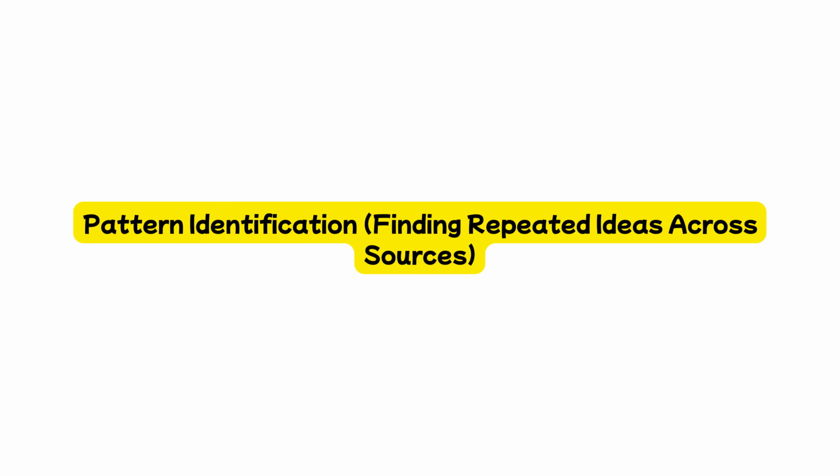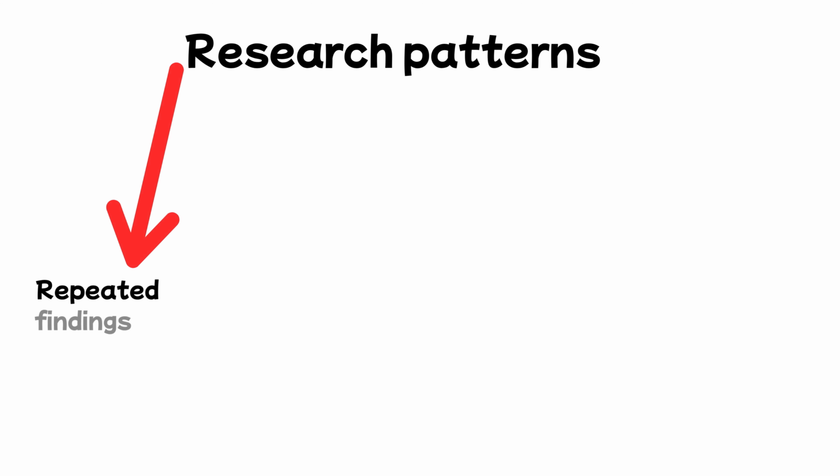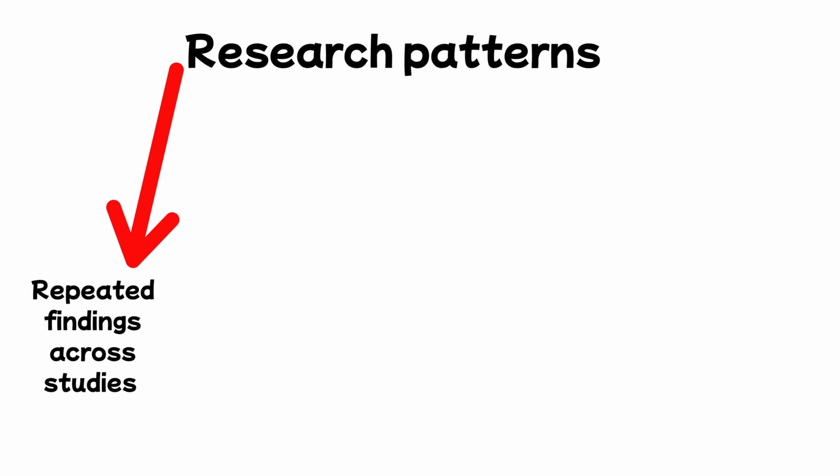Pattern identification, finding repeated ideas across sources. At this stage, you start moving beyond individual sources and begin connecting information across all collected research. You can find prompts for ChatGPT on how to complete this step in the video I mentioned previously. Look for key research patterns, such as repeated findings across studies, ideas or results that appear in many sources,